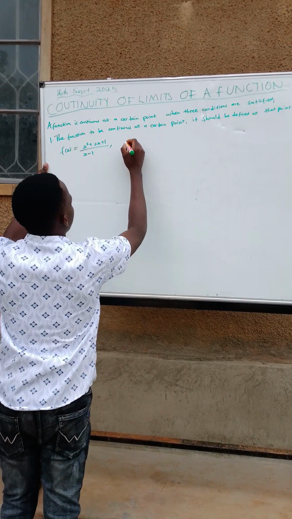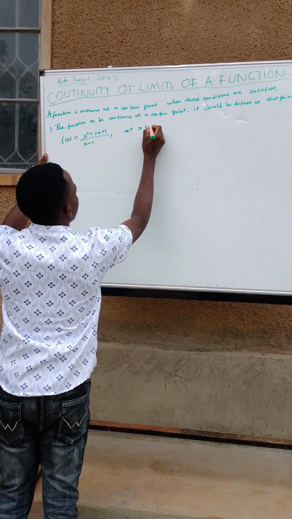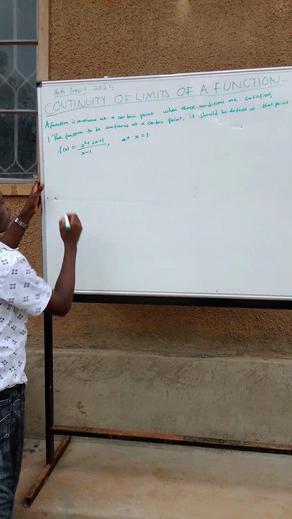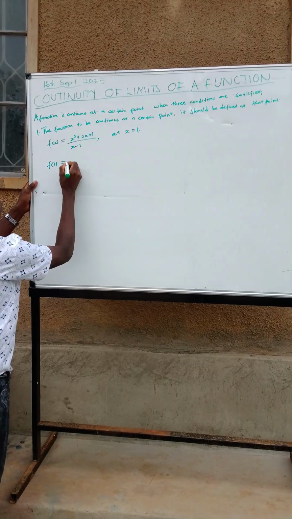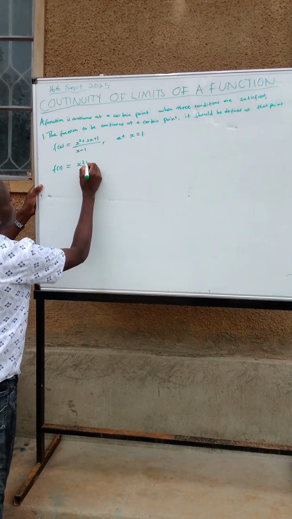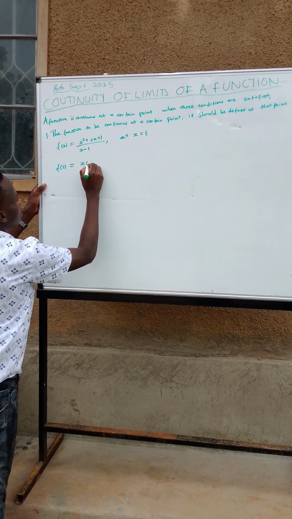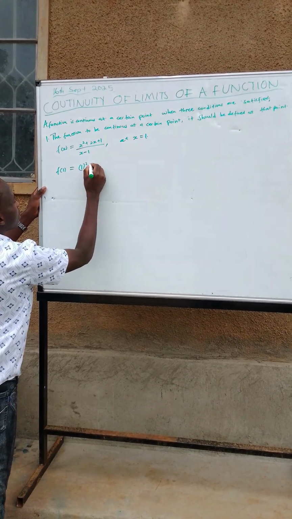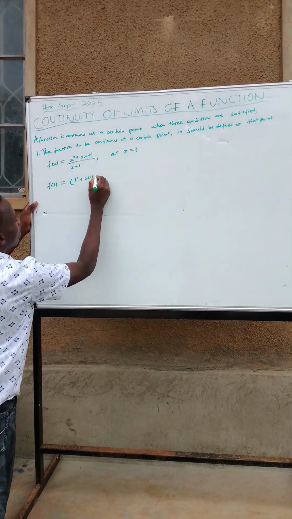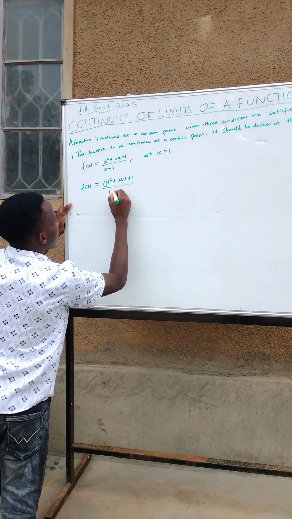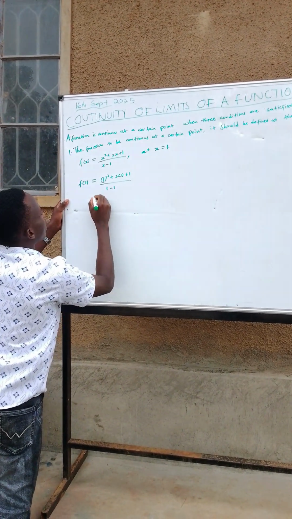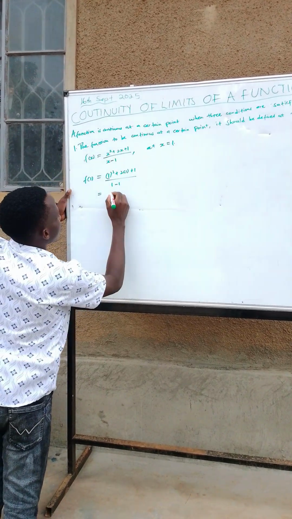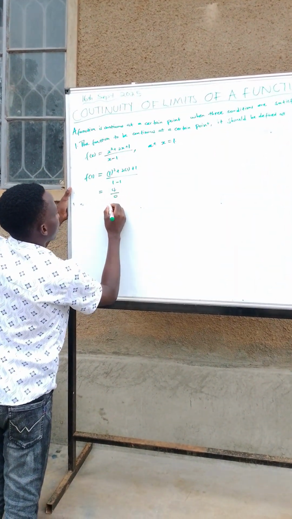If we substitute x equals 1, f of 1 will be 1 cubed plus 2 into 1 plus 1 over 1 minus 1, which is 1 plus 2 plus 1, which is 4 over 0.